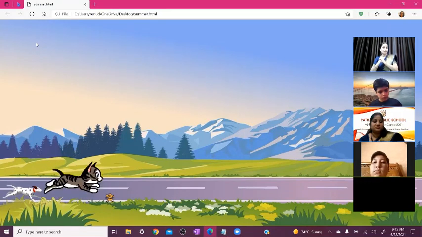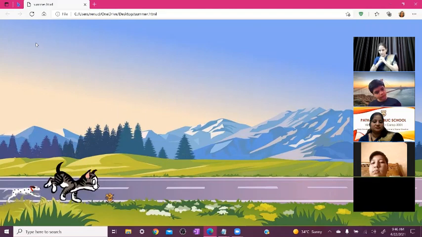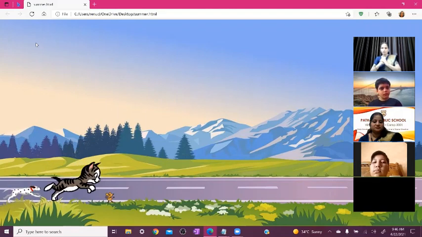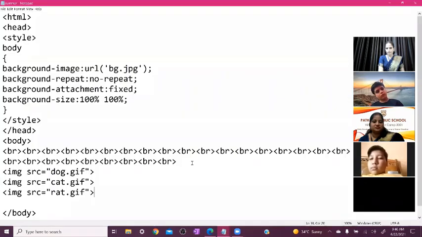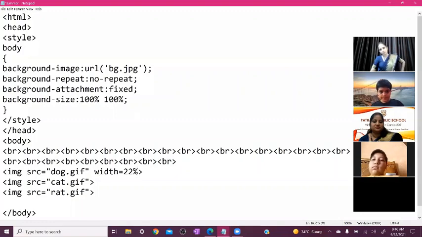We set this with the help of width. With the help of width. So we write down here, again open your notepad, okay? And attention here, in this image tag, img src dog.gif, after that we need to set the width of dog, so we set width is equal to 22%. So dog size is 22%. So we take the cat size smaller than the dog. So we need to set the width smaller than the dog. So we write down here 11%.